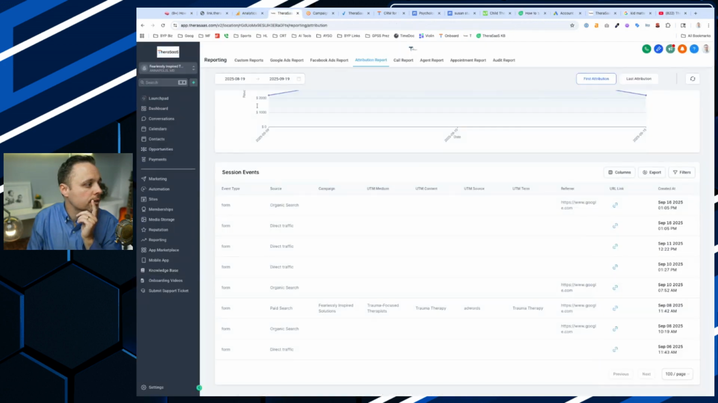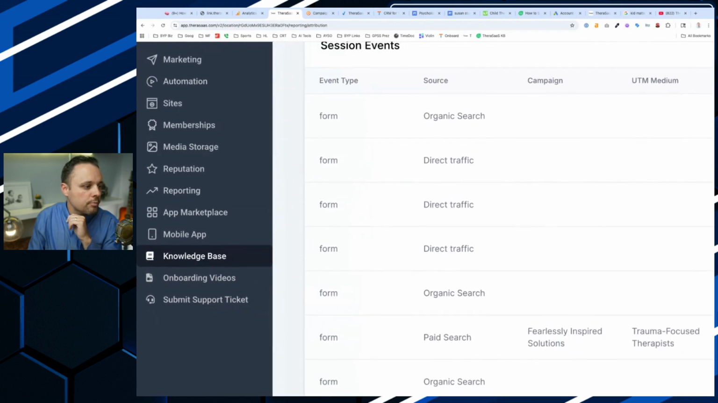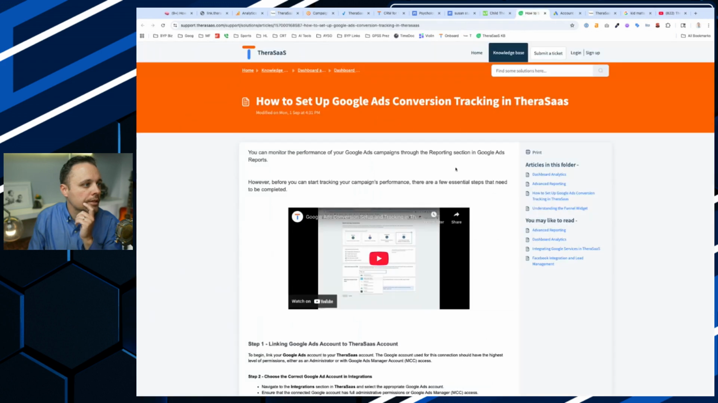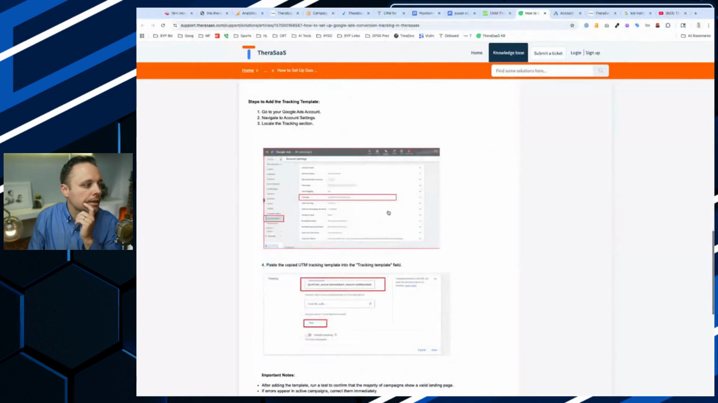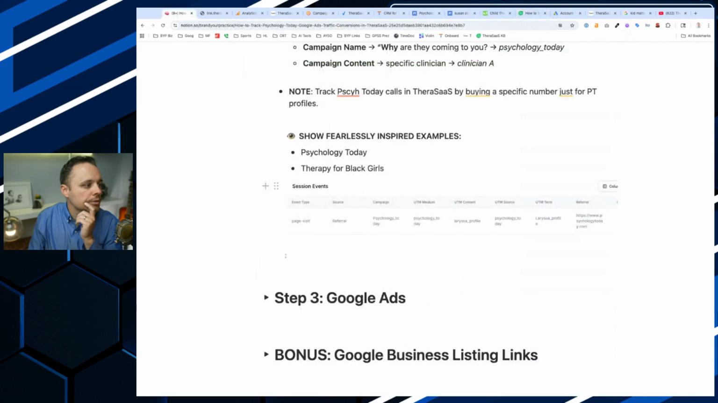So the knowledge base is right here. And by the way, if you have any issues, just reach out and submit a support ticket. Our knowledge base has a fair amount of articles, and we're always building it out. But this article here is on how to set up Google Ads conversion tracking, and I have a little video down here of what it looks like. Okay, let's jump over to Google Ads.